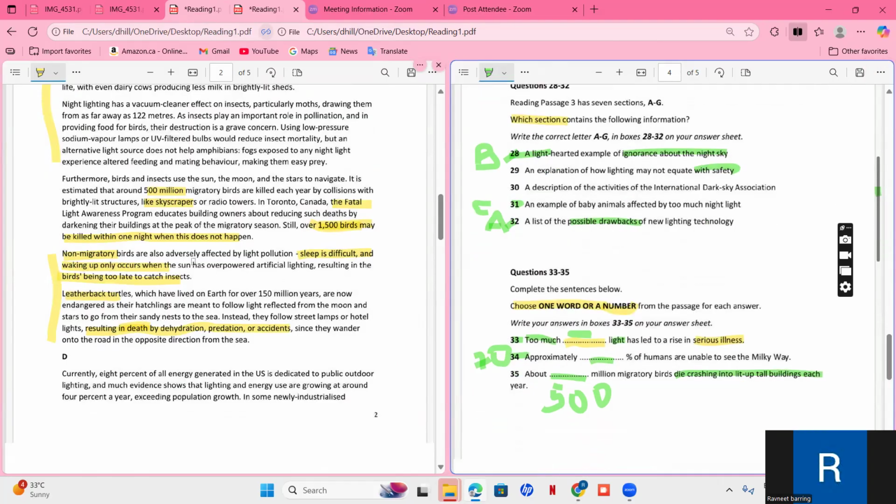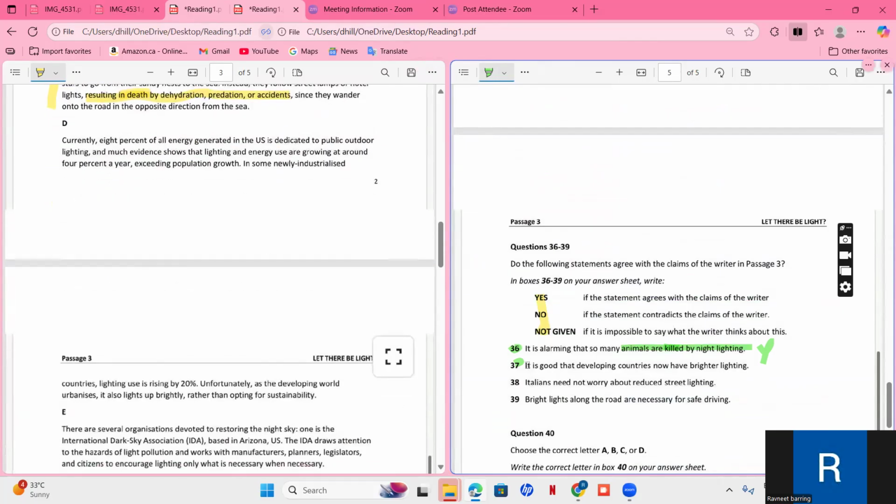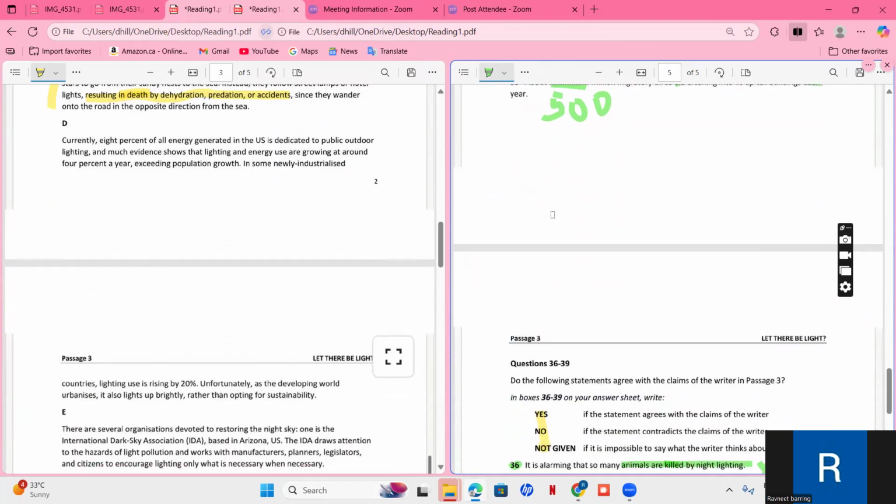All right, so we're done with C. Let's move towards D. We will read paragraph D to find the answers to these ones. Once we're done with paragraph D, we will also find these ones. So, what are they saying in paragraph D? Currently, 8% of all energy generated in the US is dedicated to public outdoor lighting, and much evidence shows that lighting and energy use are growing at around 4%. So this paragraph is related to energy.